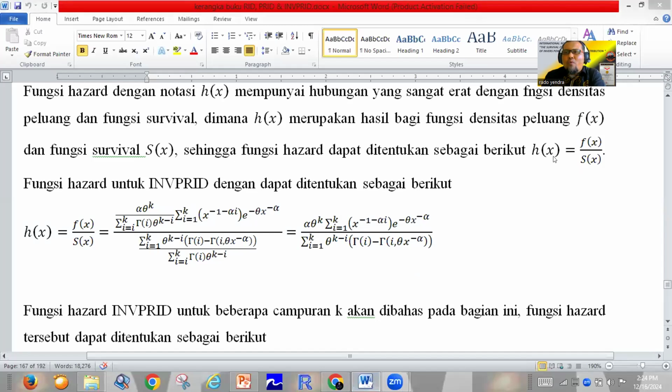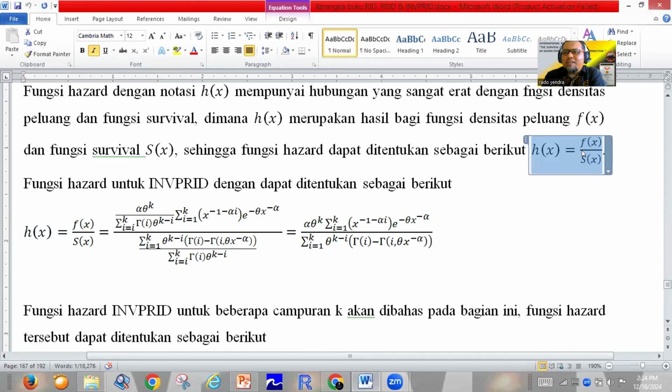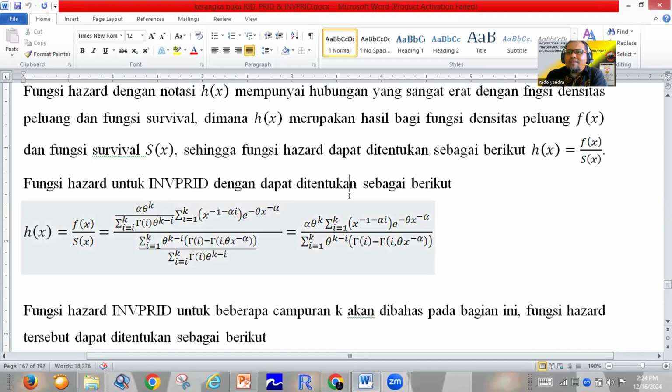Like we said before, the Hazard function means the density function divided by the survival function. For the density function of the inverse power Rado-Institute distribution, we have given very clear information.